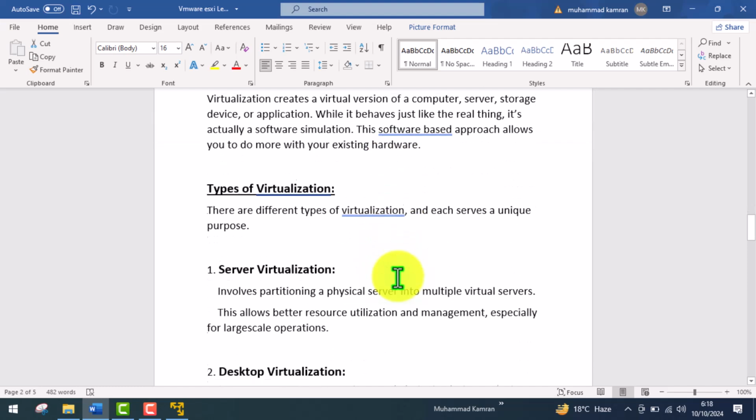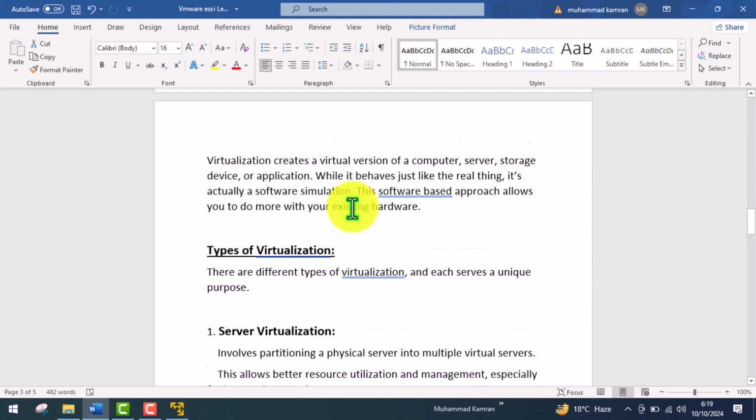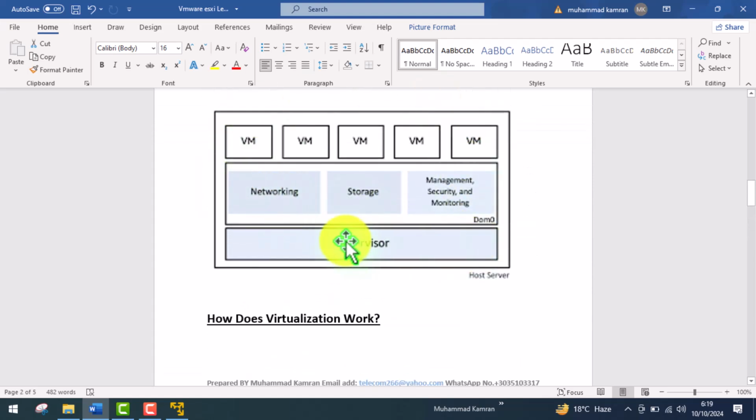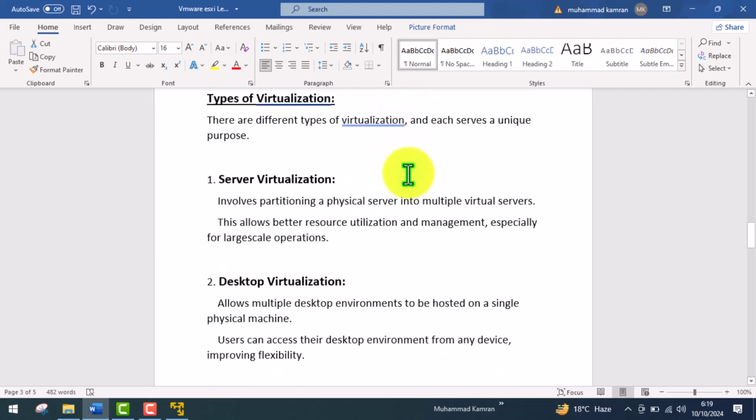Here we have types of virtualization. There are different types of virtualization, each serving a unique purpose. First is server virtualization. Here we discussed that this is the server machine, we install a hypervisor, and then we install VMs 1, 2, 3, 4, 5, 6, 7. Server virtualization involves partitioning a physical server into multiple virtual servers. This allows better resource utilization and management, especially for large scale operations.